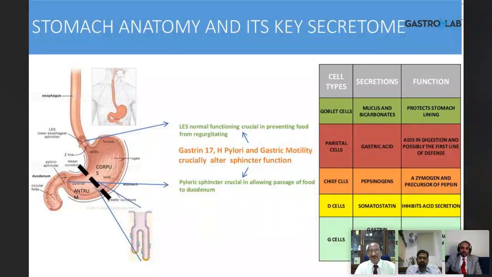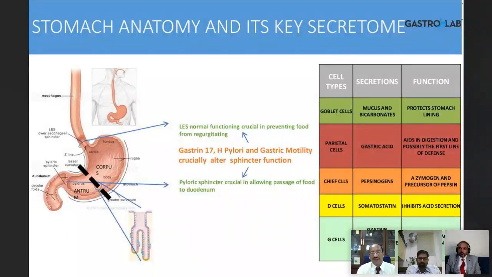There is no sieve structure, but it will not allow particles above a particular size to go through. That is nature's creation. What a great wonder. I told you, this organ cannot take acid, whereas here is acid at a pH of 1, which will digest even a nail. So this is the most crucial thing.